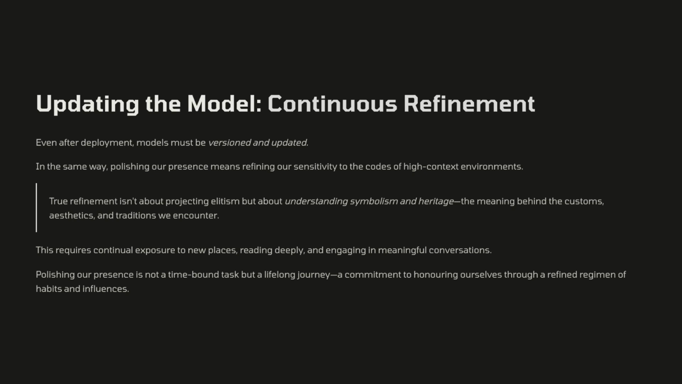In the same way, polishing our presence means refining our sensitivity to the codes of high-context environments. True refinement isn't about projecting elitism, but about understanding symbolism and heritage, the meaning behind the customs, aesthetics, and traditions we encounter. This requires continual exposure to new places, reading deeply, and engaging in meaningful conversations. Polishing our presence is not a time-bound task, but a lifelong journey, a commitment to honoring ourselves through a refined regimen of habits and influences.